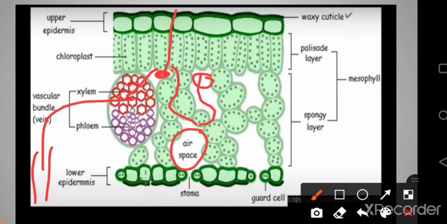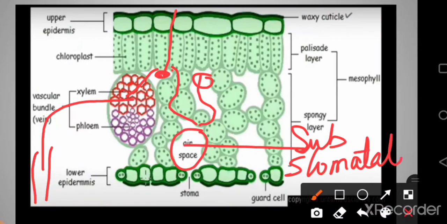Now students, this air space is called the substomatal space. The substomatal space, because it is present just above the stomata.